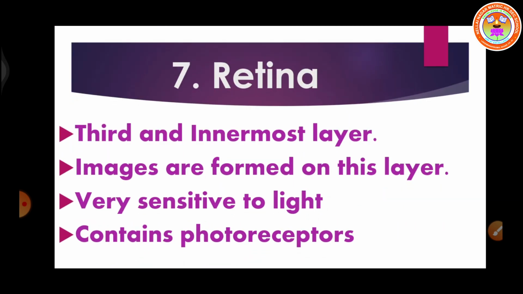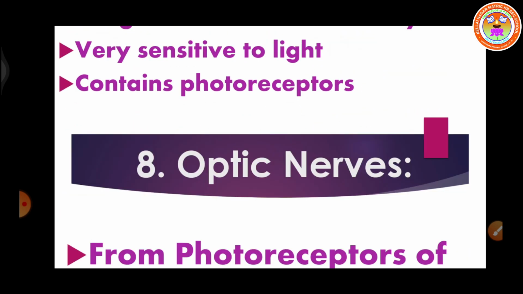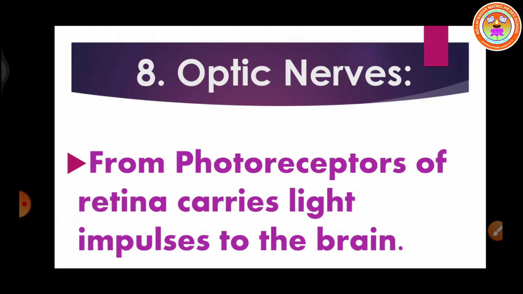Now, the next layer is the retina. Retina is the innermost third layer. It is very sensitive to light because it contains photoreceptors. Photoreceptors means sensory cells. They are rods and cones. The retina's main function is converting the light rays into impulses and sending them to the brain. From the retina, or from the photoreceptors, the optic nerve emerges. The optic nerve is mainly responsible for carrying all the nerve impulses from the photoreceptors to the brain.